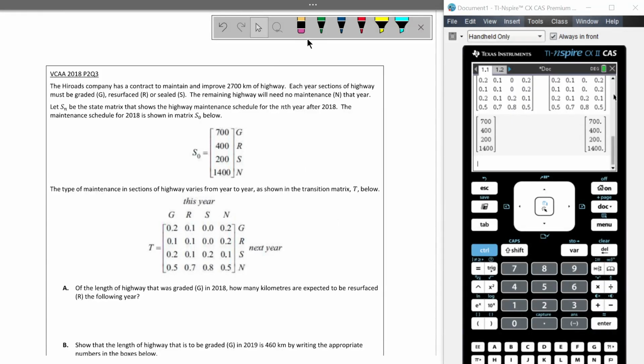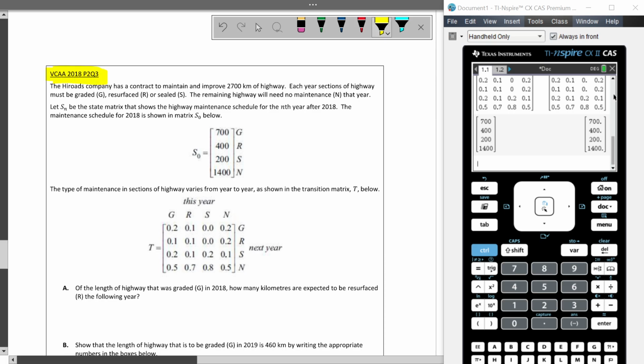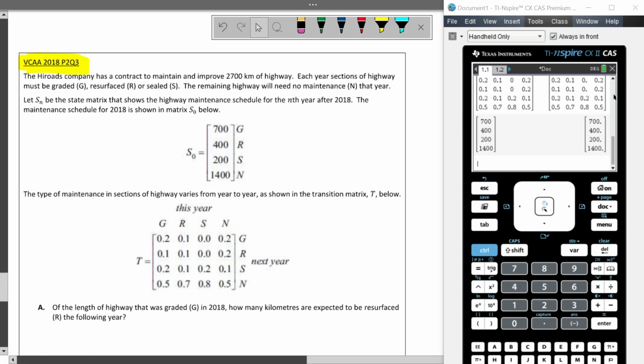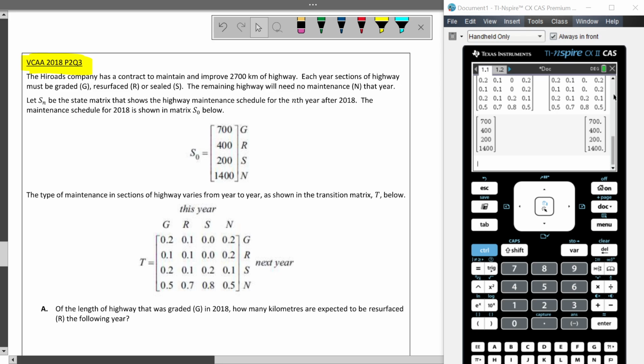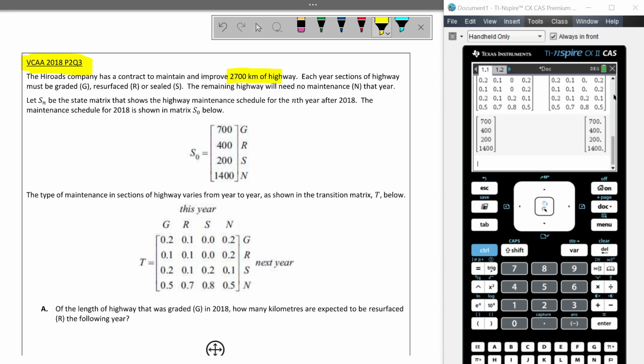All right, let's look at this past exam question. It's taken from 2018, paper 2, question 3. It says, the High Roads Company has a contract to maintain and improve 2,700 kilometers of highway. Each year, sections of the highway must be graded, resurfaced, or sealed. The remaining highway will not need maintenance that year.